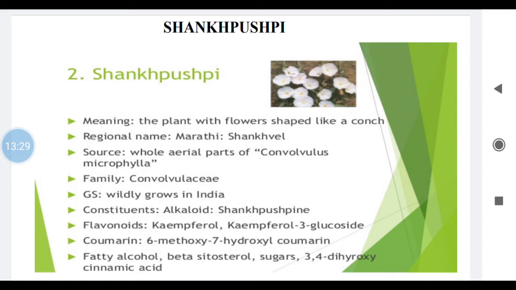Now the main chemical constituents, it is an alkaloid containing drug, isn't it? Like Shankhapushpin is present. Then also it contains flavonoids like kaempferol 3-glucoside, isn't it? Then coumarin is present, okay. It also contains oleoresin, isn't it? Then it also contains xanthones also.